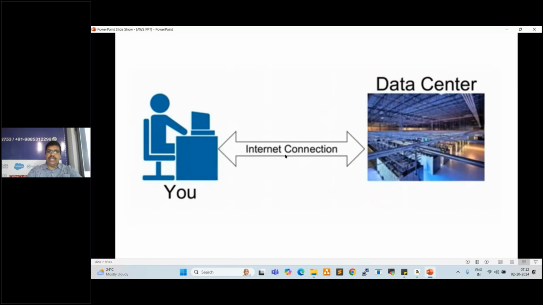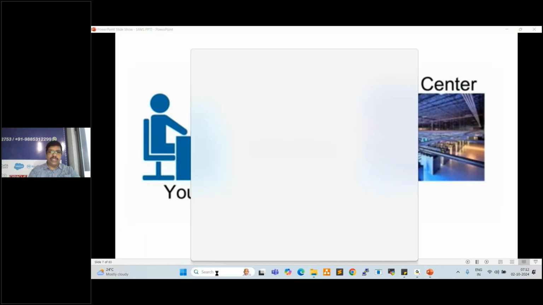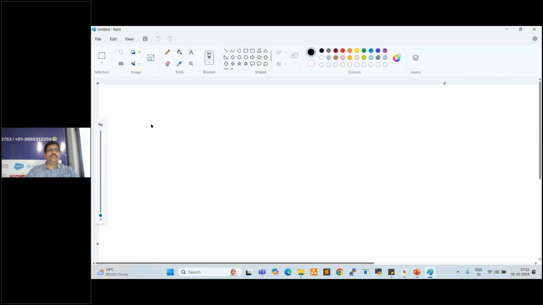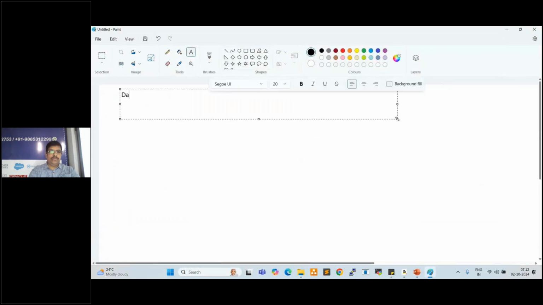So we are talking about the data center, right? Now let's try to understand the data center. What is a data center? A data center is a server room, right? What is a server room? Where we host all the servers. People also call it a hub room or network room. Anything, right? So it is a server room.